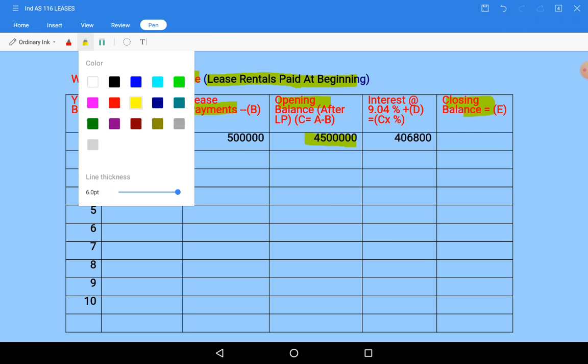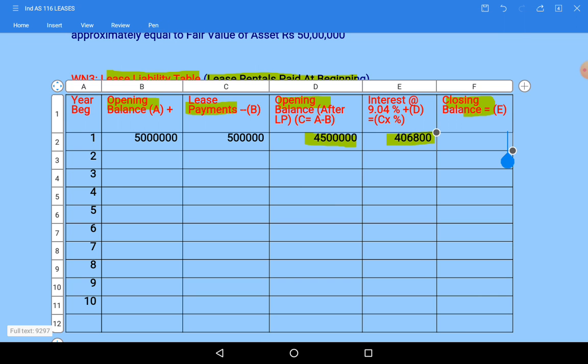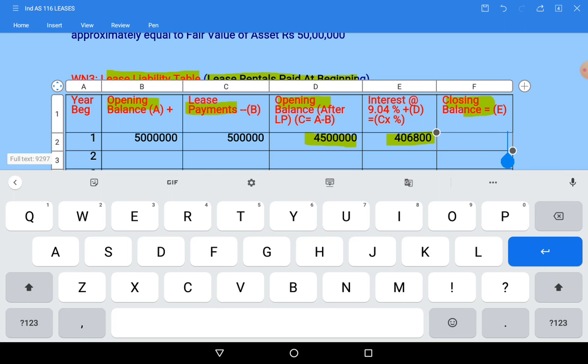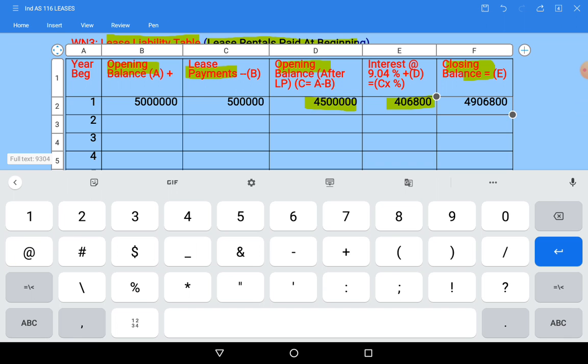This value we need to add to this amount. So closing balance will become 45 lakhs plus 4 lakh 6,800, it will become 49 lakhs 6,800. So same thing I'll write down here. 49 lakhs 6,800. This is the closing balance for the first year, and same balance will be reflected as opening balance in the second year.